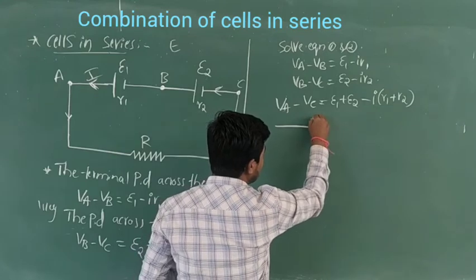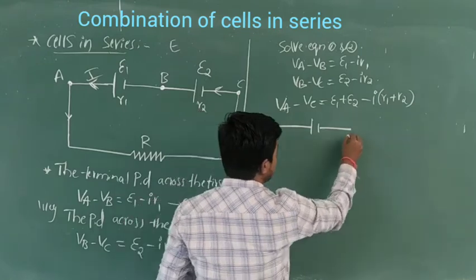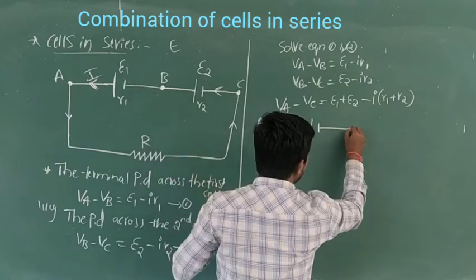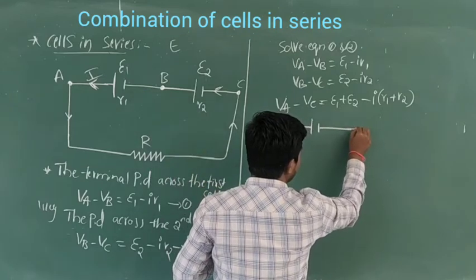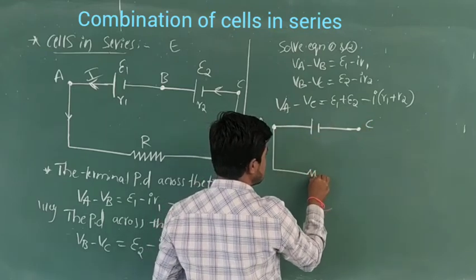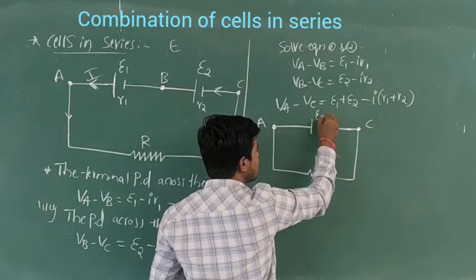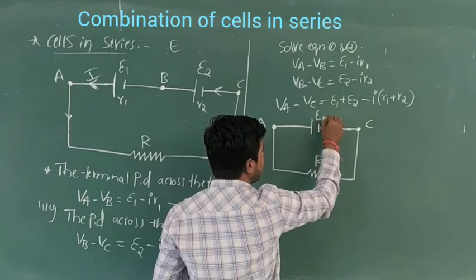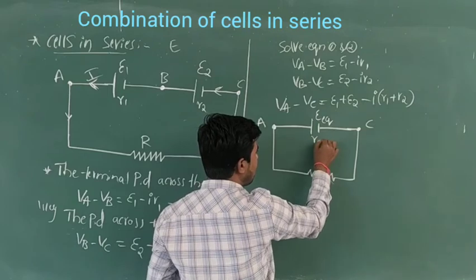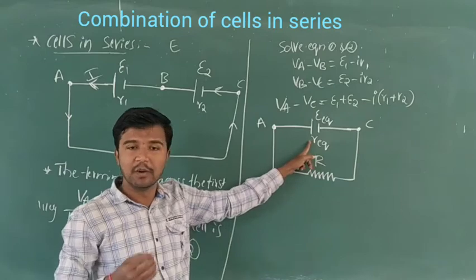So the diagram is like this one. I will replace the two cells and connect only one complete cell. This is A to C. This is the connecting conductor, and this is what we call the equivalent EMF, E equivalent, and this is the R equivalent, meaning equivalent resistance.